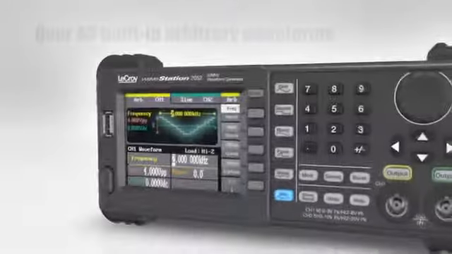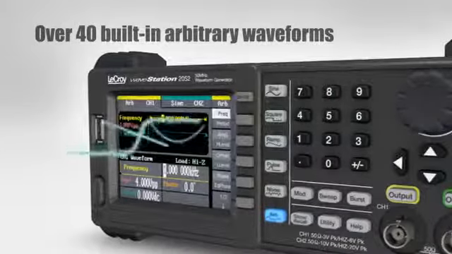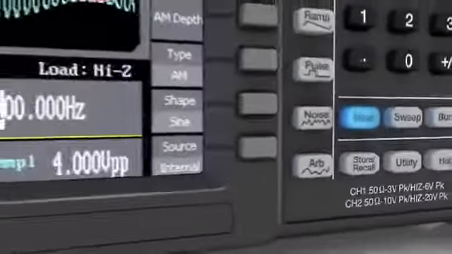display. In addition, WaveStation offers over 40 built-in arbitrary waveforms and various modes of operation, such as burst, sweep, and modulation.